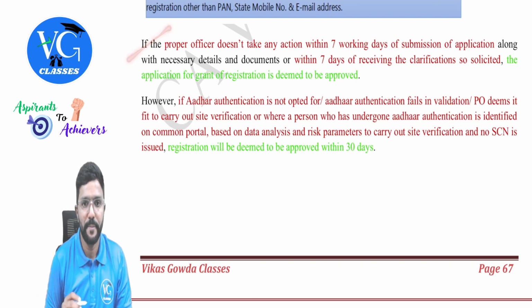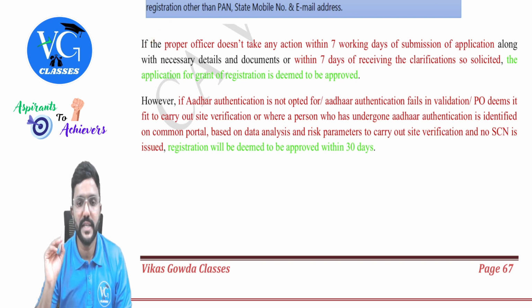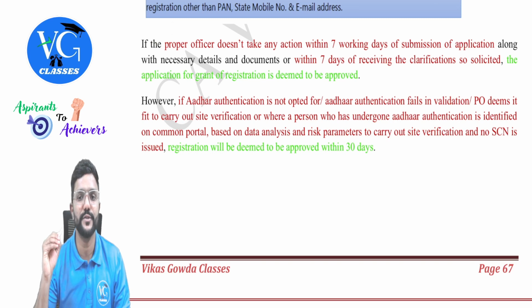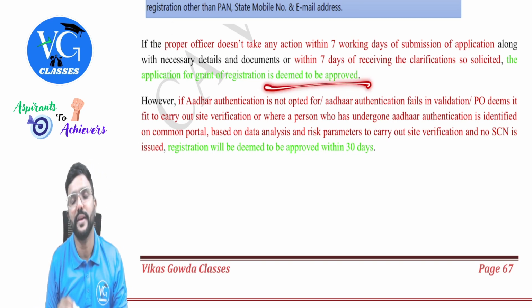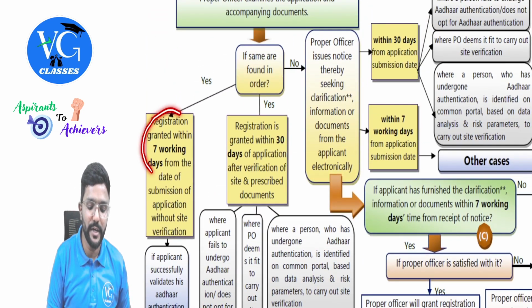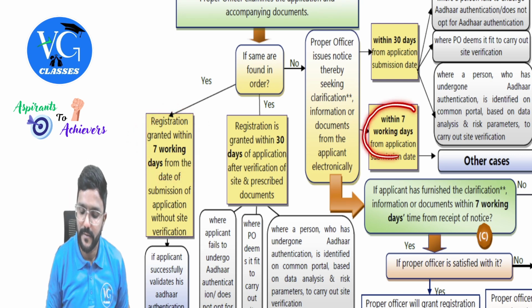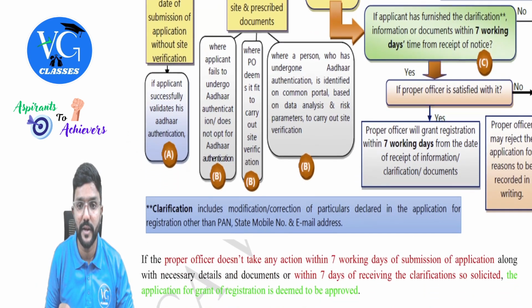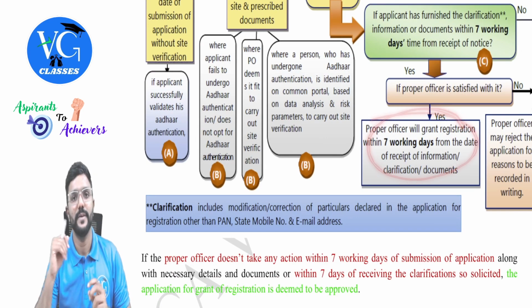So I have mentioned here: if the proper officer doesn't take any action within 7 working days of submission of application along with necessary details and documents, or within 7 days of receiving the clarification so solicited, that is replied by the applicant, the application for grant of registration is deemed to be approved, guys. So if the proper officer is silent at the end of 7 days here, or at the end of 7 days here, or after receiving the reply for the notice, is silent here.